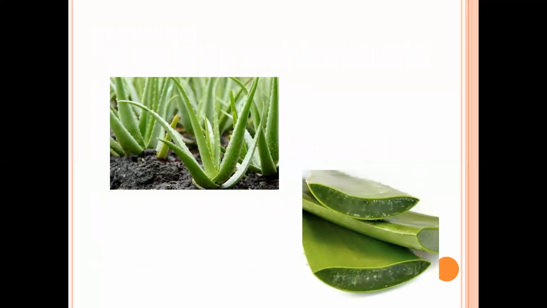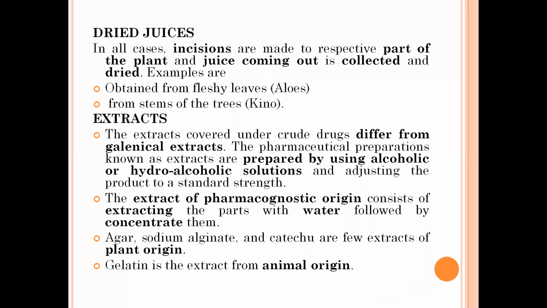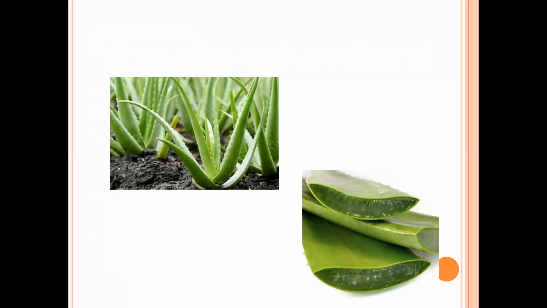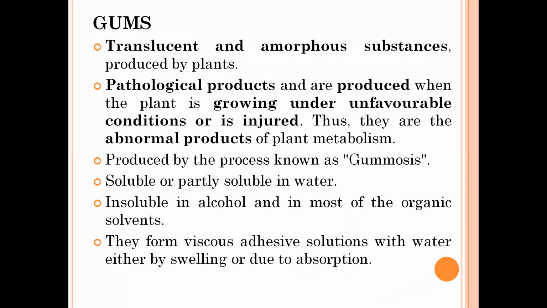This is a figure showing aloe vera gel or aloe juice. Dried juices you can obtain from the fleshy leaves of aloe vera. They are known as fleshy because they have thick leaves and contain lots of pulp.